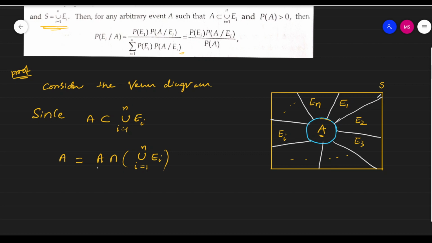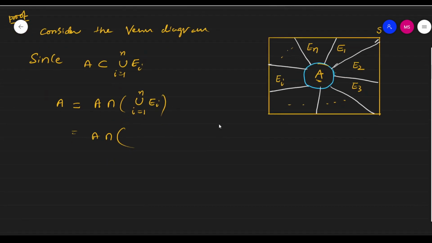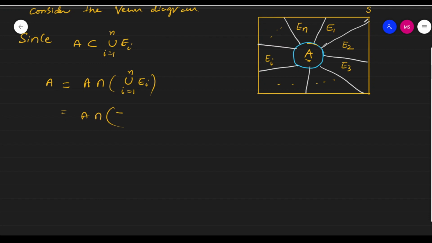A is equal to A intersection union i running from 1 to n Ei. Okay, this is the concept. Now that is equal to A intersection, what is the union of Ei? So E1 union E2 union and so on union En, right?